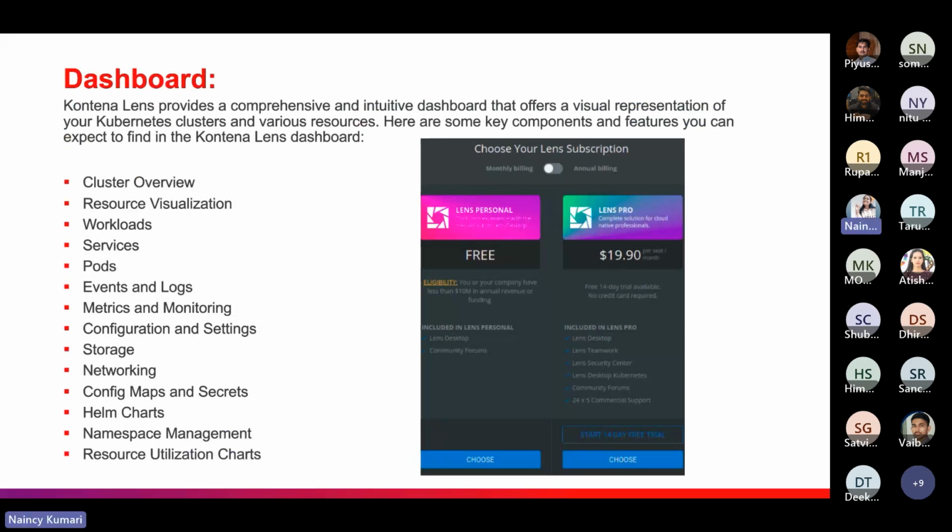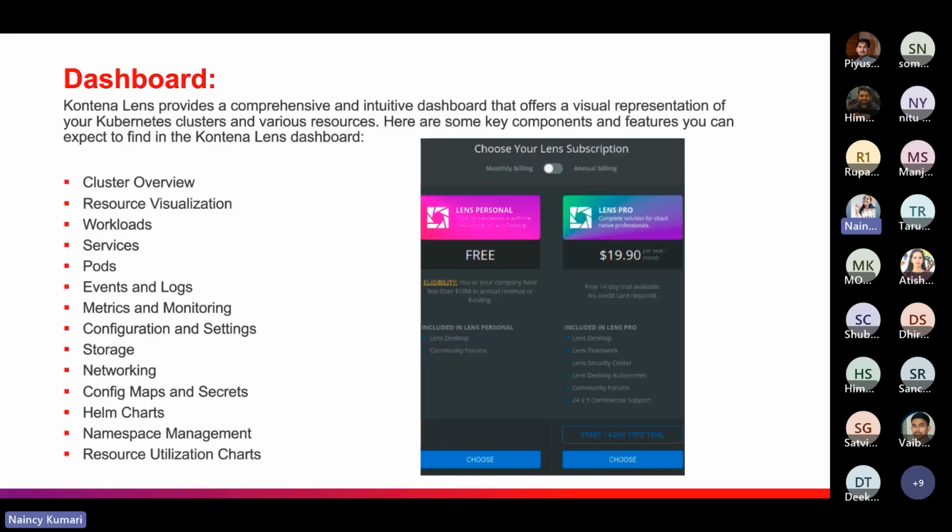Container Lens provides a comprehensive and intuitive dashboard that offers a visual representation of your Kubernetes clusters and various resources. So here are some key components and features that you can expect to find in the Container Lens dashboard. We can get the cluster overview, resource visualization. We can see the workloads, services, pods, events and logs of our resources, metrics and monitoring, configuration and settings for our clusters, storage, networking, config maps, and secrets.